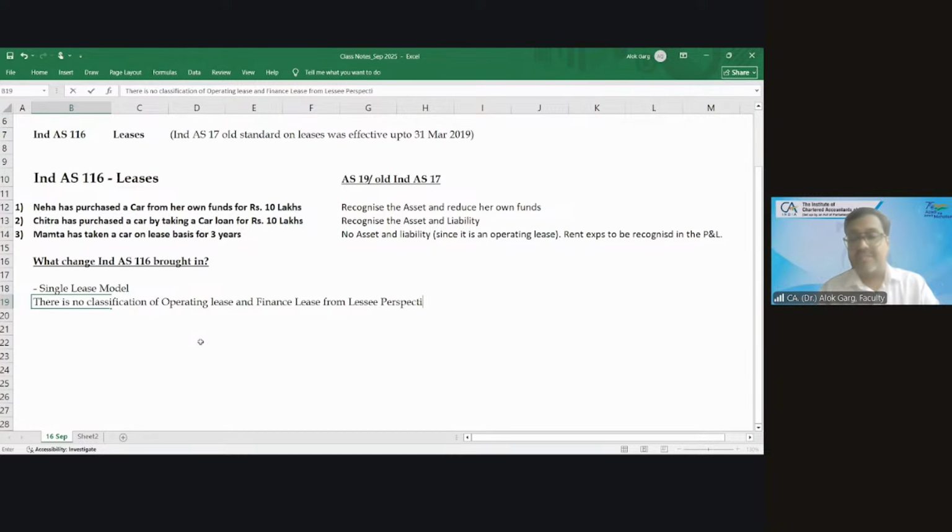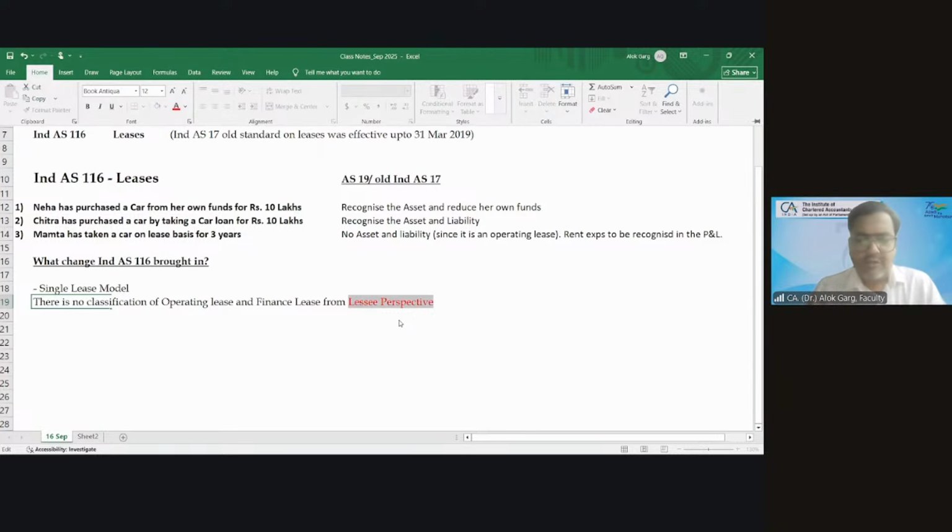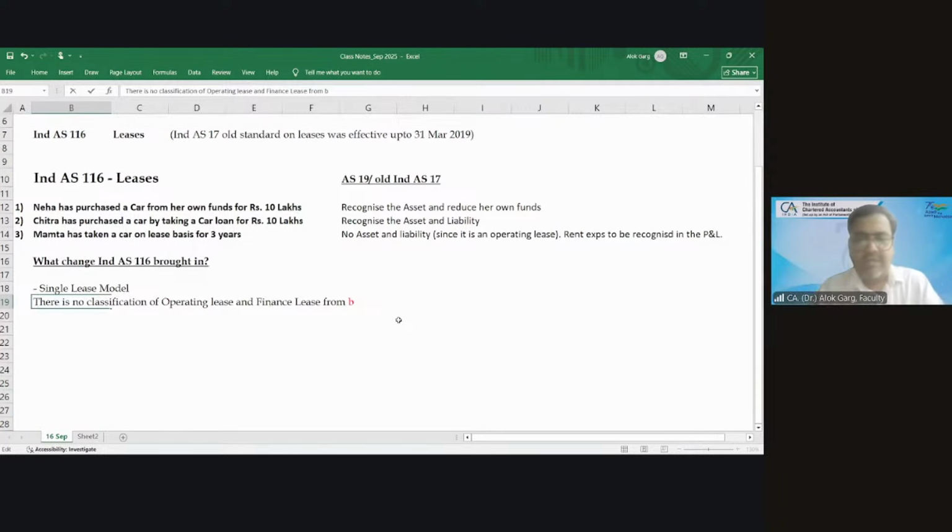Friends, in this standard, there is no classification between finance lease and operating lease from the lessee perspective. Single lease model. I'll talk more on that, don't worry. So there is no classification between operating lease and finance lease from the lessee perspective.